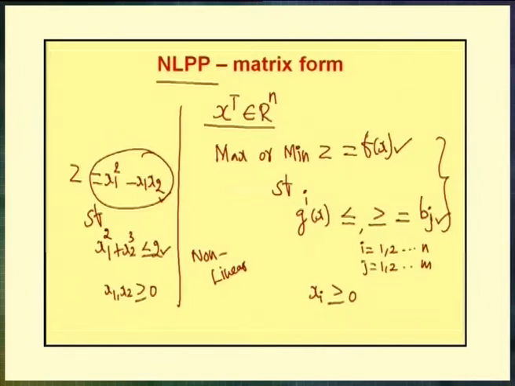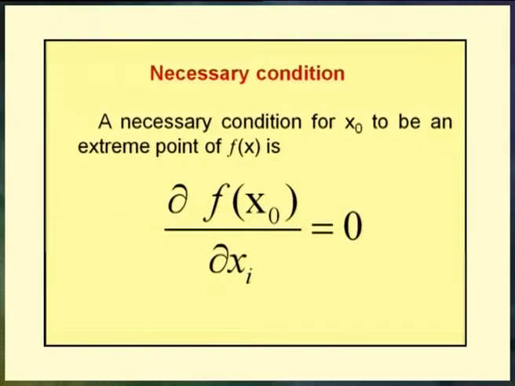Now, our aim is to solve such an NLPP. First, we consider an NLPP without constraints. So, our problem has only the objective function. How to solve such a problem, that is what we are going to discuss now. First, the necessary condition for a function to be optimum is this one.